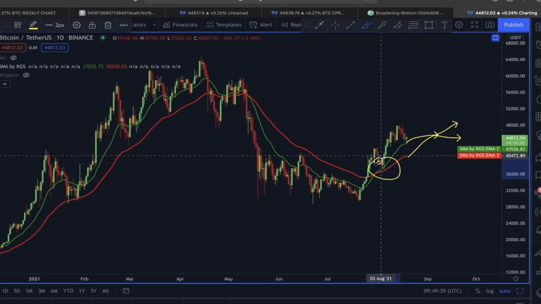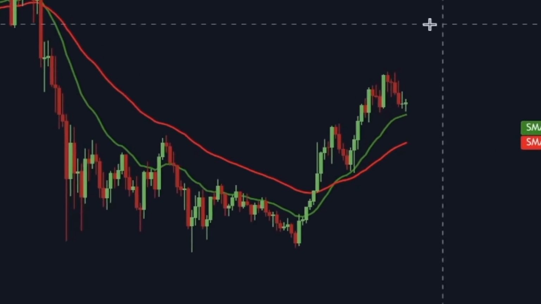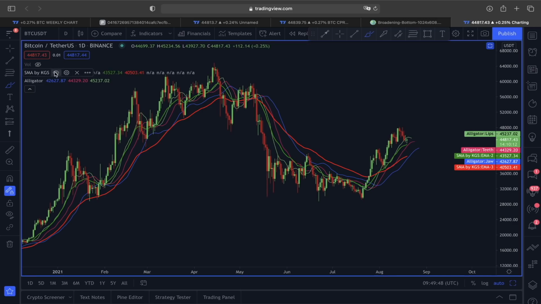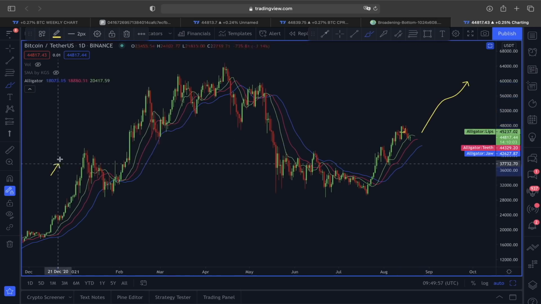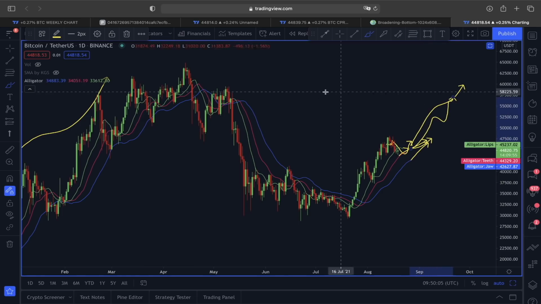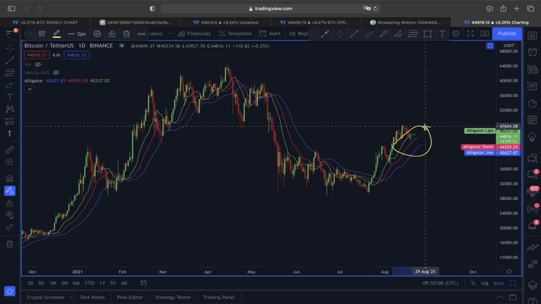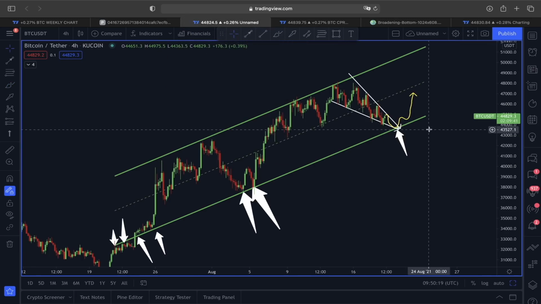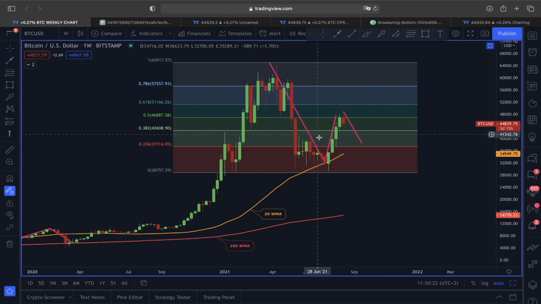So with any sort of a pullback, these moving averages are definitely going to act as a strong line of support, and not just the moving average but also the Williams Alligator indicator, because every time we have had this bullish scenario playing out, just like in past Bitcoin price action, the smaller pullback has always found proper support at the Williams Alligator indicator and continued to the upside. So as long as we do not see a crossover in the Williams Alligator indicator and the moving averages, and price breaking below the broadening bottom and the lower line area of the ascending channel, we should still be absolutely fine, guys, even if we see some retracement around this 42 to 43,000 price range.